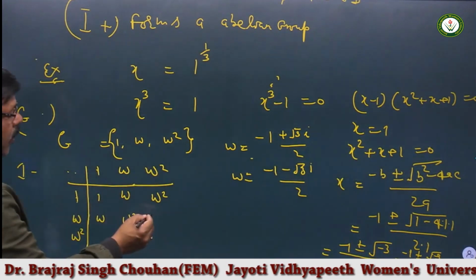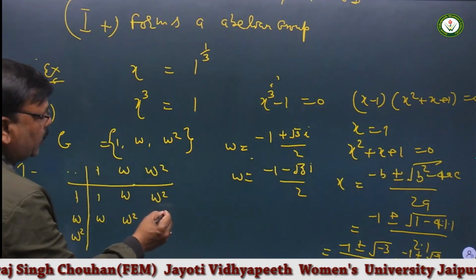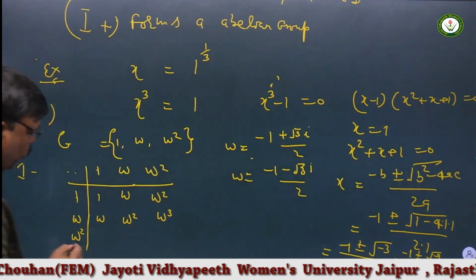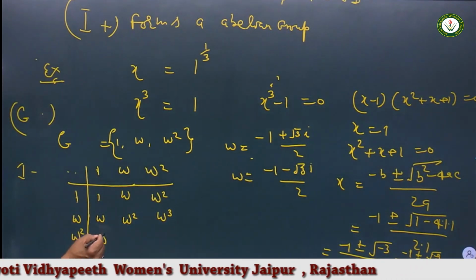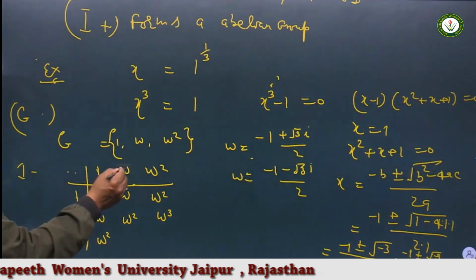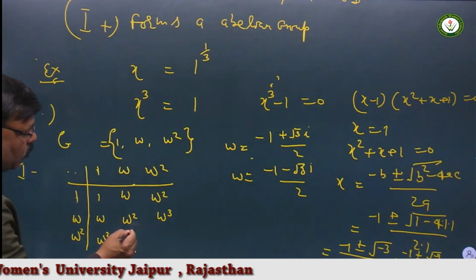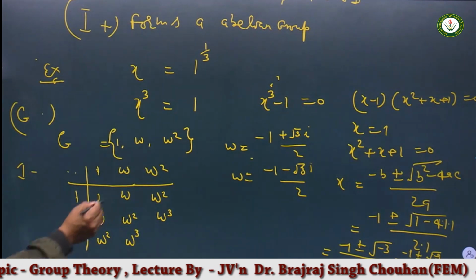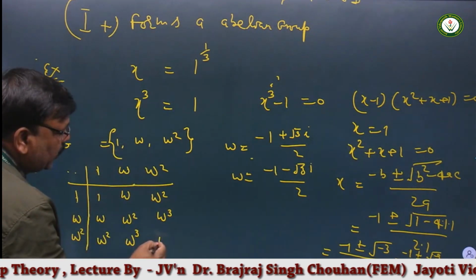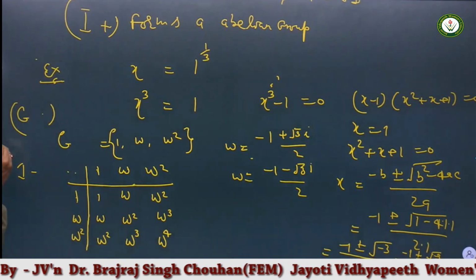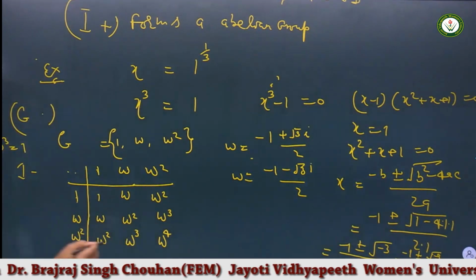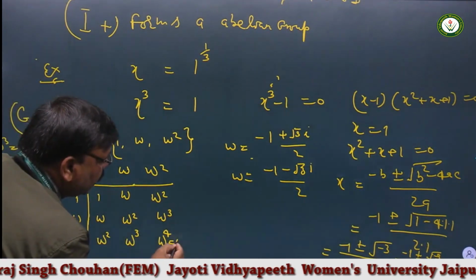Omega multiplied with omega square gives omega cube. Omega square multiplied with 1 gives omega square. Omega square multiplied with omega is omega cube. Omega square and omega square is omega to the 4, and we know well omega cube is equal to 1, so omega 4 is nothing but omega.